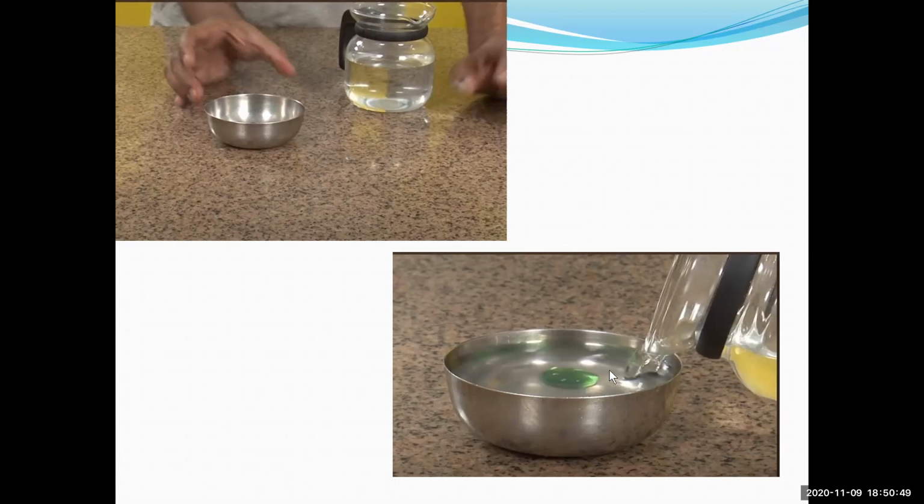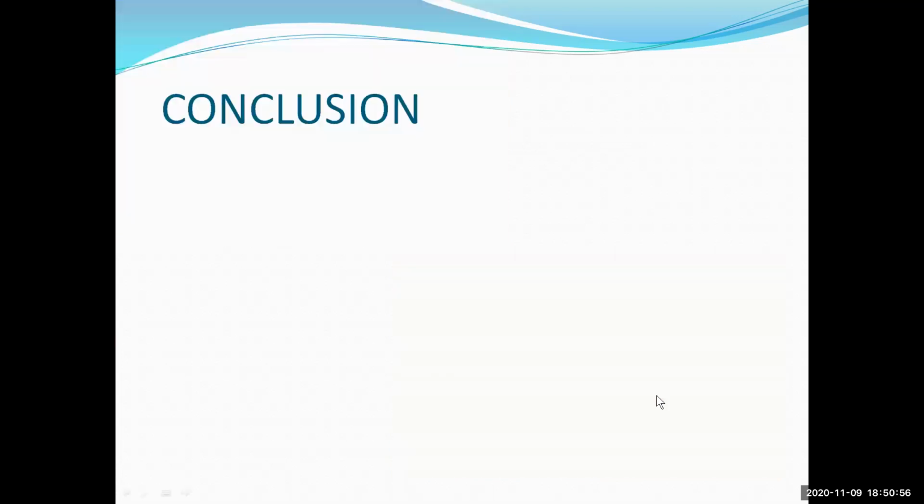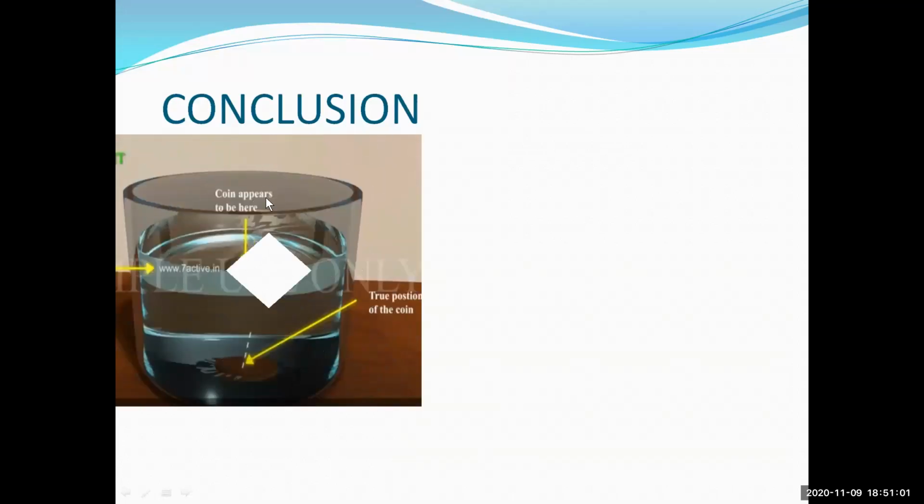But the coin becomes visible to you after the vessel is filled with water. How is this possible? See here. Actually, when the water is there, the true position of the coin is at the bottom. But when we see from outside, what happens? The coin appears to be somewhere above, isn't it, students? Right. What is the reason behind this?